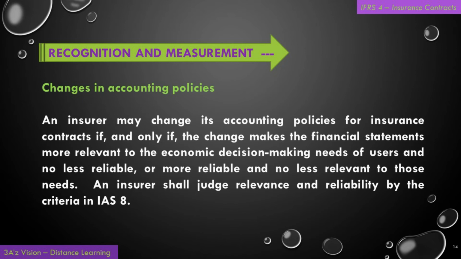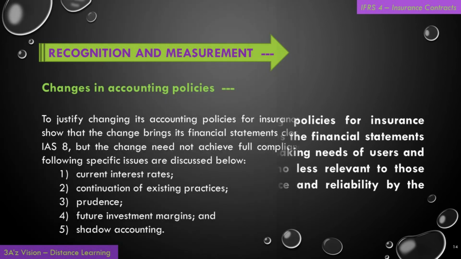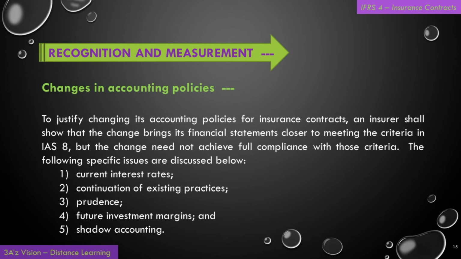An insurer shall judge relevance and reliability by the criteria in IAS 8. To justify changing its accounting policies for insurance contracts, an insurer shall show that the change brings its financial statements closer to meeting the criteria in IAS 8, but the change need not achieve full compliance with those criteria.